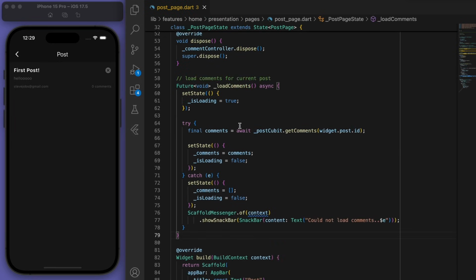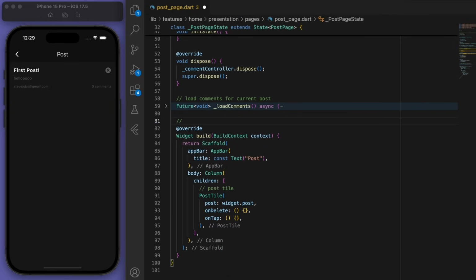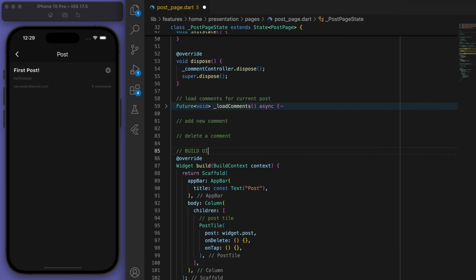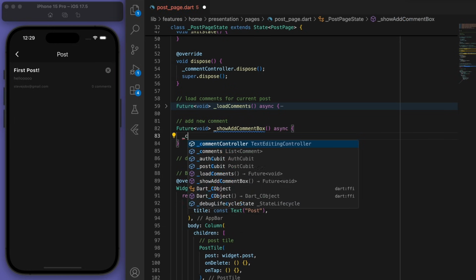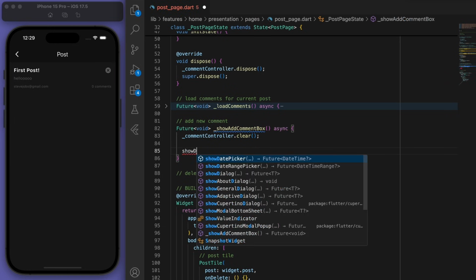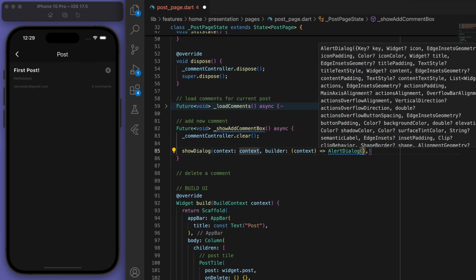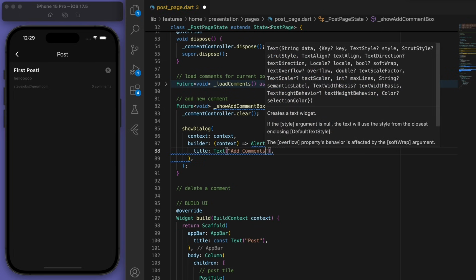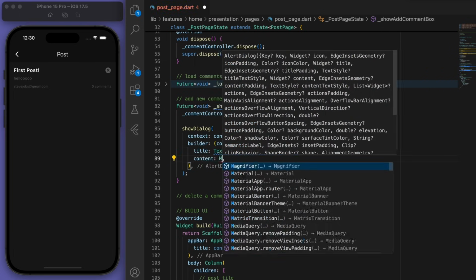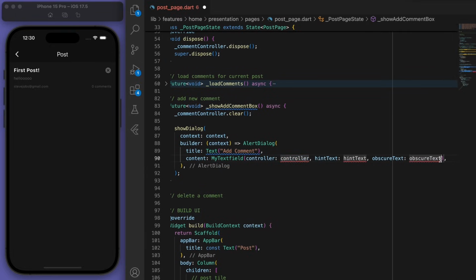Cool, so now that we can load comments, let's also add a new comment. Right, let's clear whatever's in the comment text controller at the beginning and show a new dialog box. And we can provide our text field so that they can write their comment.